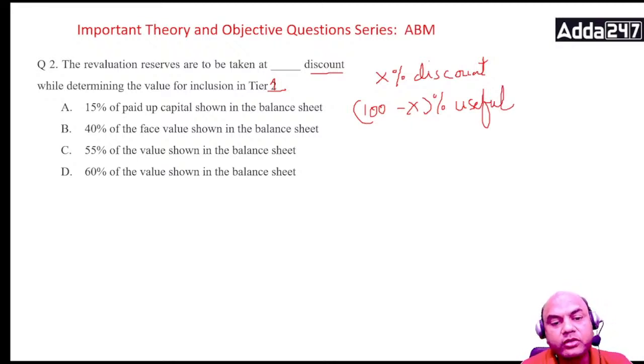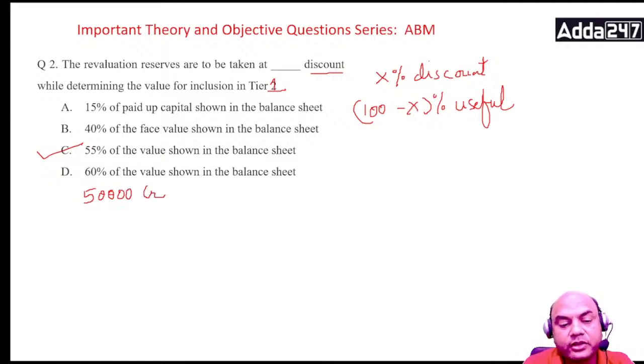Similarly over here, the discount percentage is 55%. Revaluation reserves are always taken at 55% discount value. Now what does it mean? Suppose my bank is having revaluation reserves of 50,000 crores. So actually how much can I take? I can take this 50,000 crores into 45% only.